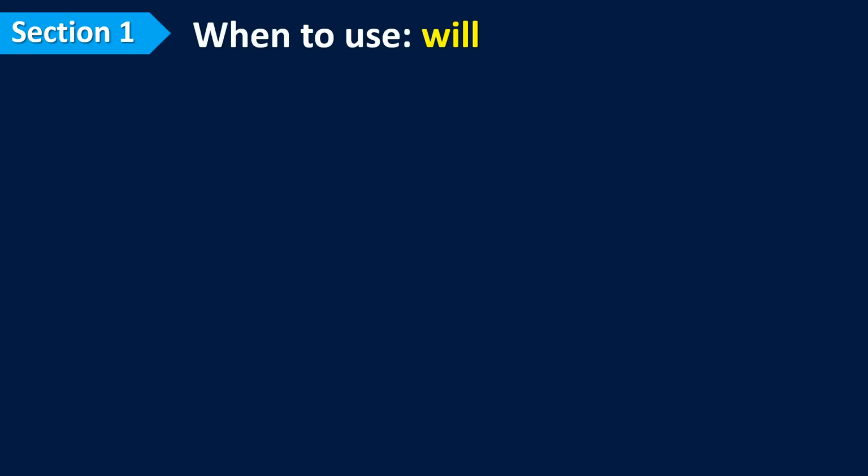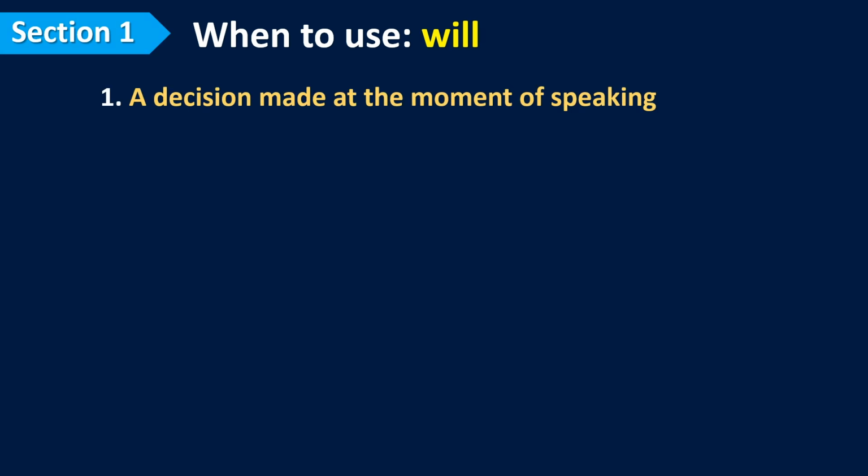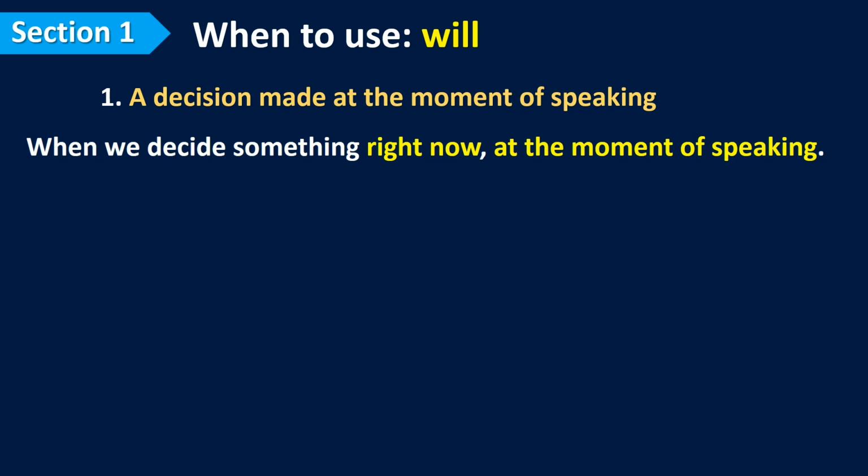Now let's start section 1. When we use will. The first case, a decision made at the moment of speaking. We use will when we decide something right now, at the moment of speaking.